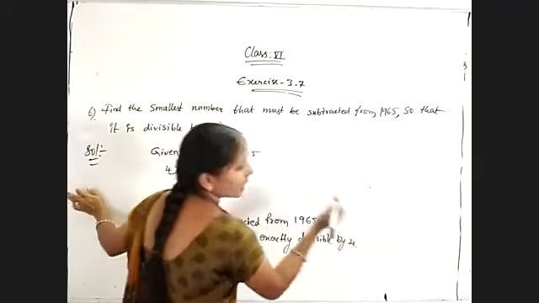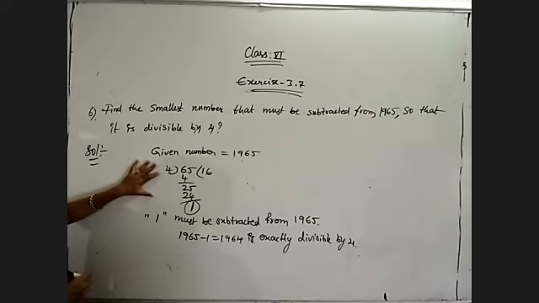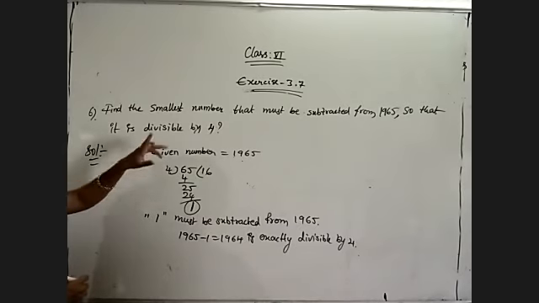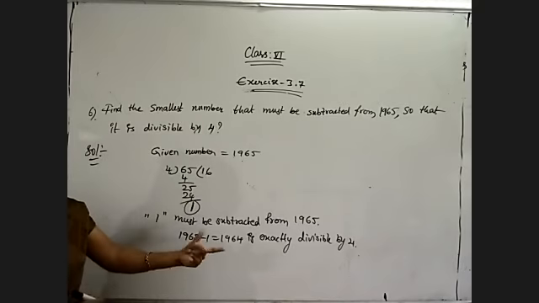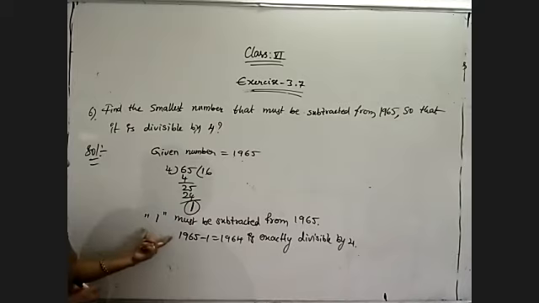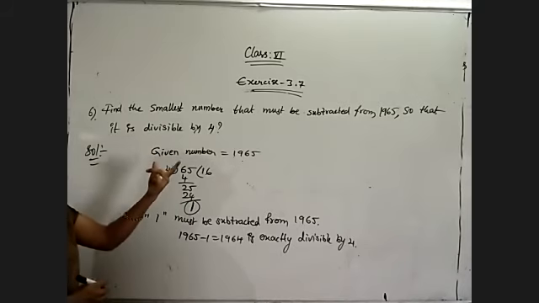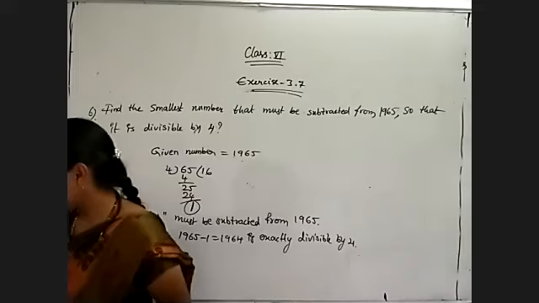That's it. Very simple. Whatever divisibility rule they are asking, identify it. If they are asking for addition, find the difference between the divisor and the remainder. That number you must add. If subtraction is asked, whatever remainder we get, remove that remainder directly from the given number. Then you will get the required number. Okay. Now, another question.